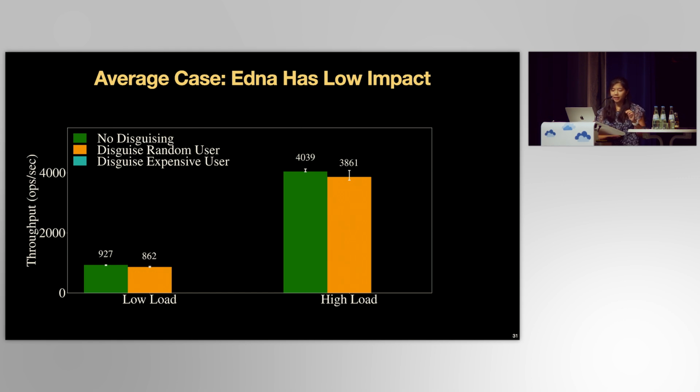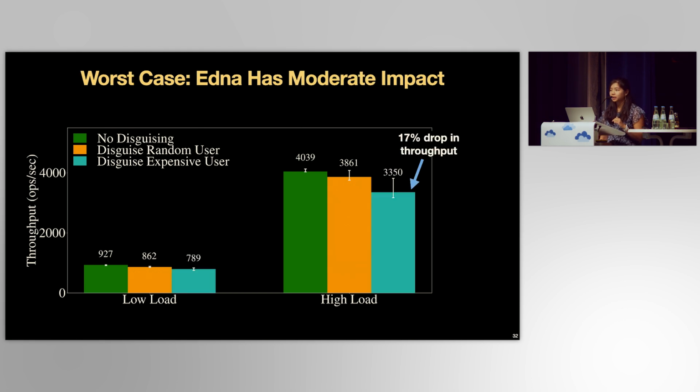So here we see that both under a low and high load, disguising an average user has a low impact from 4 to 7%. And then we also evaluate the worst case scenario with Edna constantly disguising and revealing the most expensive user with the most data. So this user has 1% of all the data of 16,000 users. So you can imagine just how much this user uses Lobsters. Under high load, we find a moderate impact, up to a 17% drop in throughput.